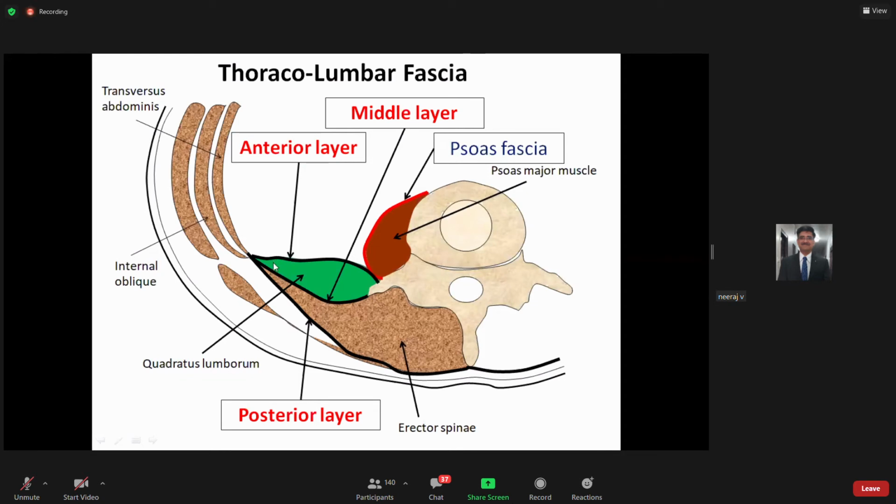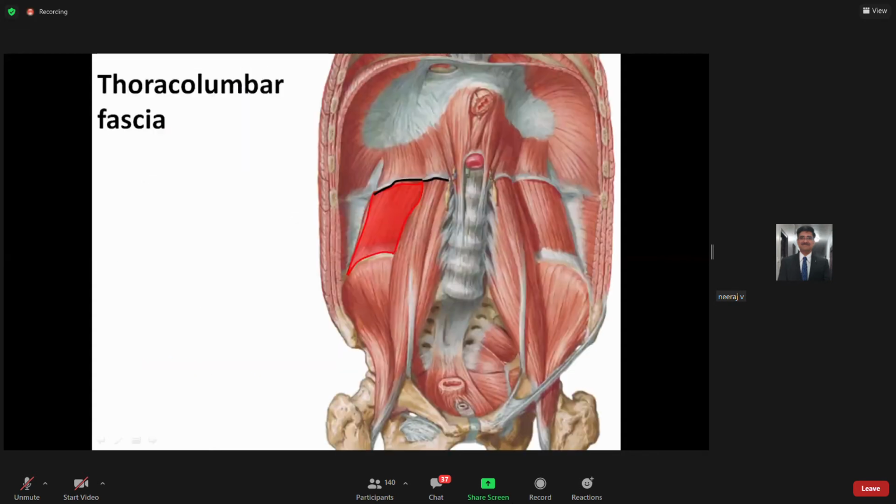This is how the anterior layer is arranged. This is how the posterior layer is arranged, and medially it comes up to the tip of the spine. So this is their medial attachment, and this is how they are arranged on the lateral aspect. Between the anterior and the middle layer you have the quadratus lumborum, and here you have the erector spinae muscle.